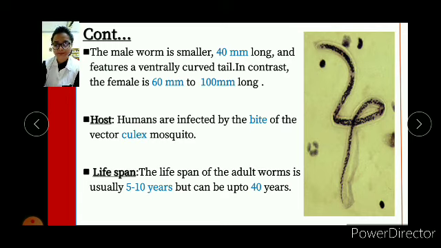What is a vector? Do you know what is a vector? So vectors are organisms, typically a biting insect or a tick, that transmit a disease or parasitic form from one animal to another. Okay, by biting mainly. So it's through their proboscis. Then the lifespan of them. The lifespan of the adult worm is usually 5 to 10 years, but it can be up to 40 years.